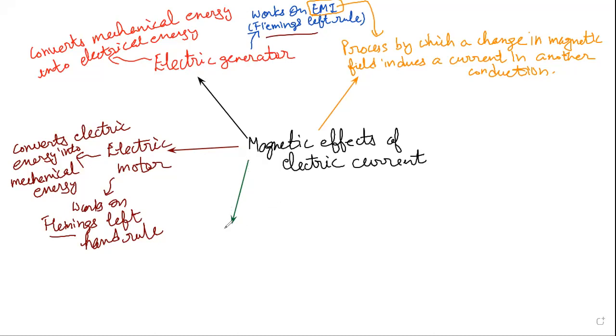Fleming's left-hand rule actually says, I can explain with the help of a diagram, that you open the forefinger, middle finger, and the thumb in a direction perpendicular to each other, right?